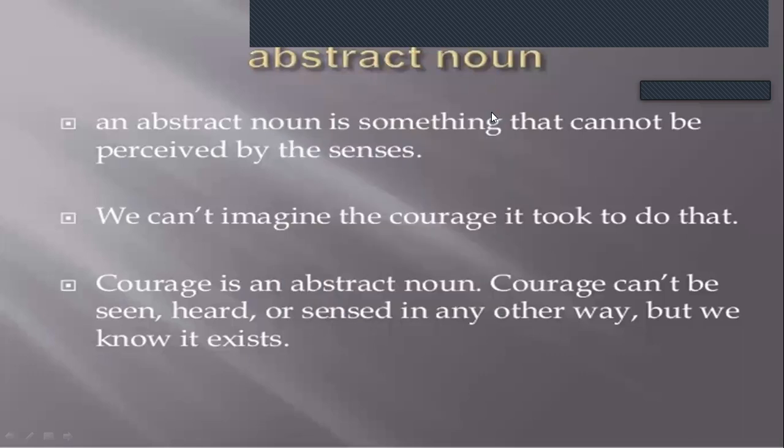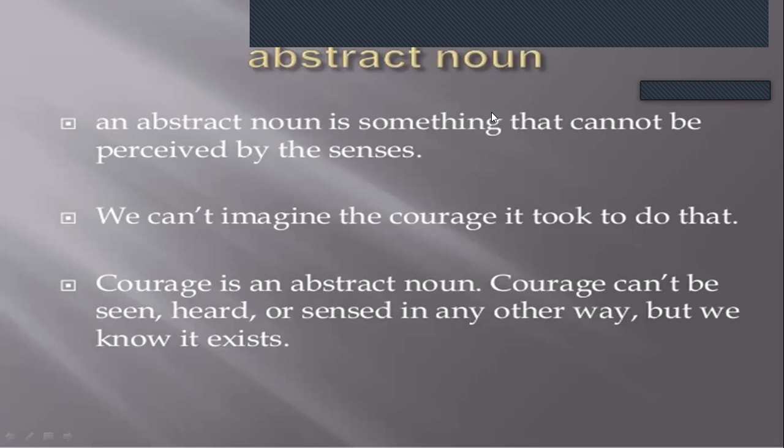We know it exists. That is, we can only feel, we can only experience. Suppose I say, this girl is very intelligent. Can you see the intelligence? No. You can only feel the intelligence. So that is abstract noun.